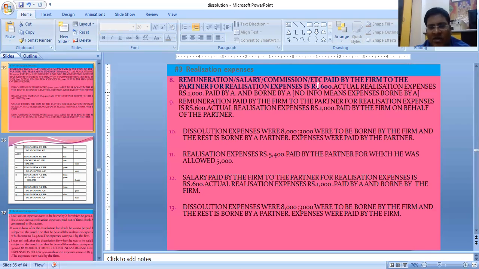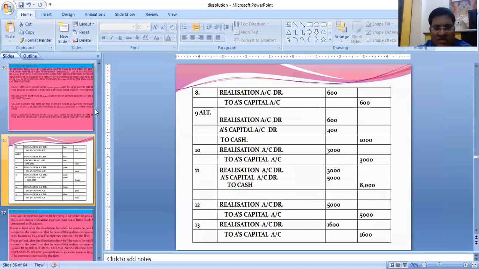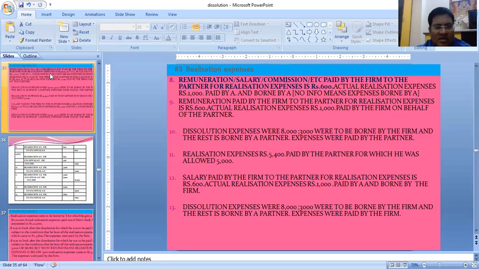Okay. Remuneration, so it will be 600, my dear students. Realization to remuneration, salary, commission paid by the firm. Whenever you are paying the partner, it is always to capital, salary to capital. So instead of writing salary, we are writing realization to A's capital.